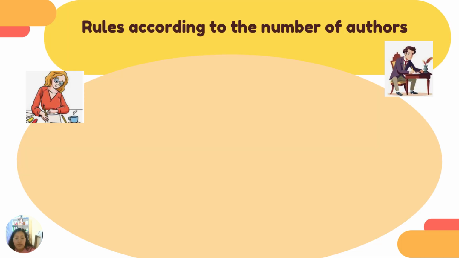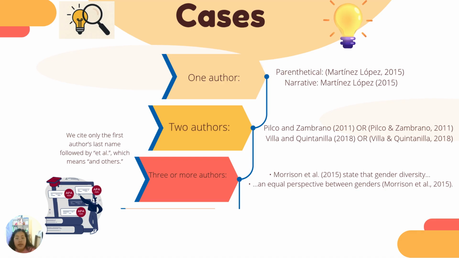And next, rules according to the number of authors. In this case, the citation system has some variation depending on the type and number of authors. This is a summary, but I'm going to explain each one individually on the next slide. So, one author: the last name and the year are included. You can see an example.